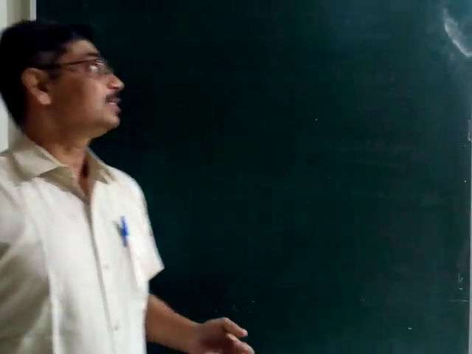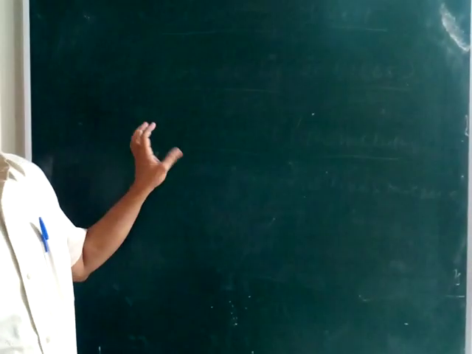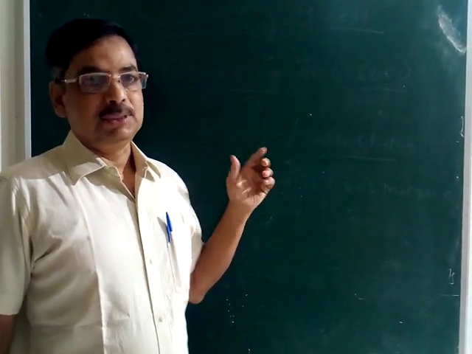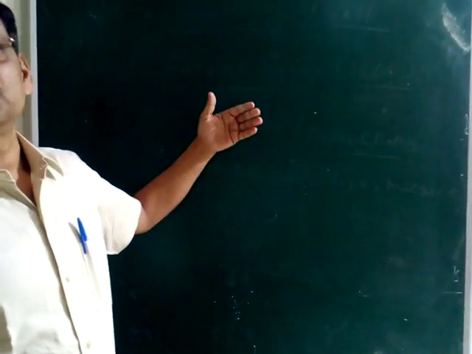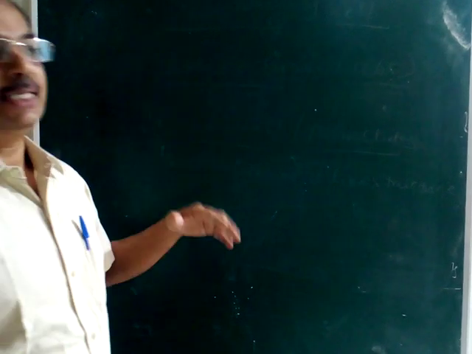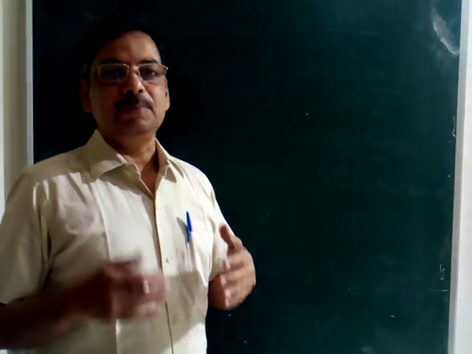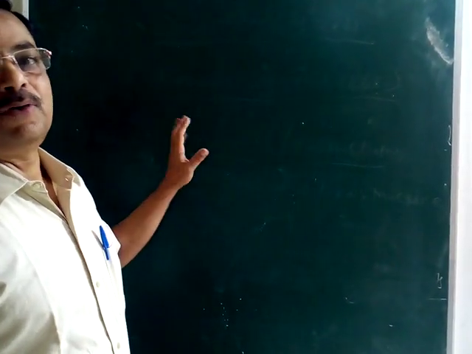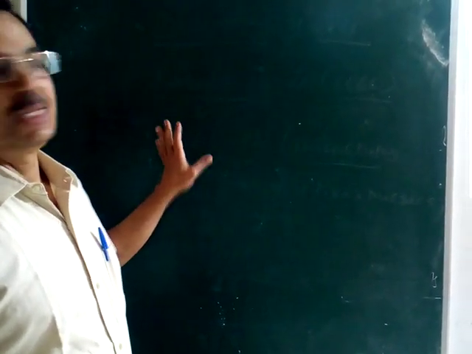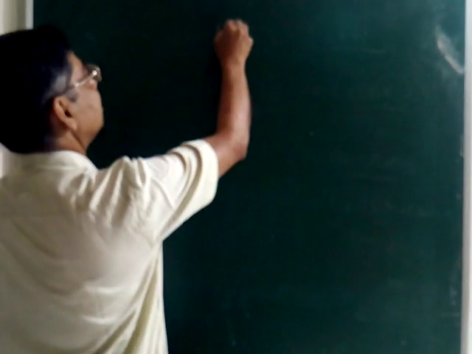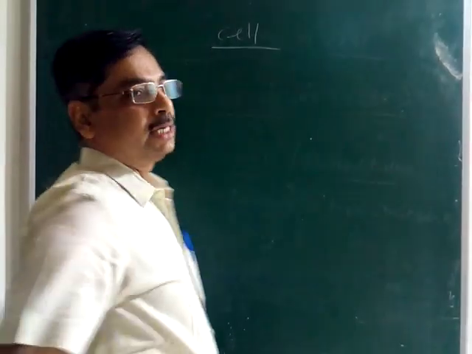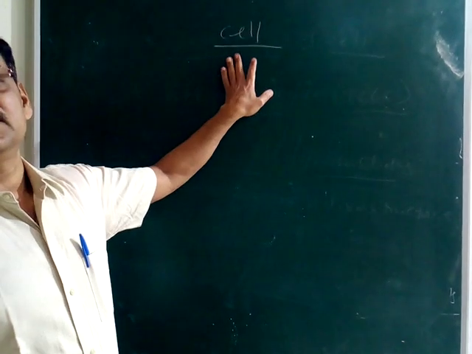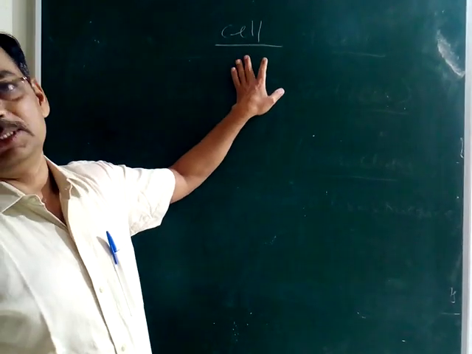Today we have the first class in Class 9, and we will start from the chapter Cell. The cell chapter we have also read in Class 8, and in this class we will see a little bit in detail the structural and functional unit of all living organisms, that is the cell. So, first, what is a cell? If you define the cell, you can say it is a structural and functional unit of living organisms.